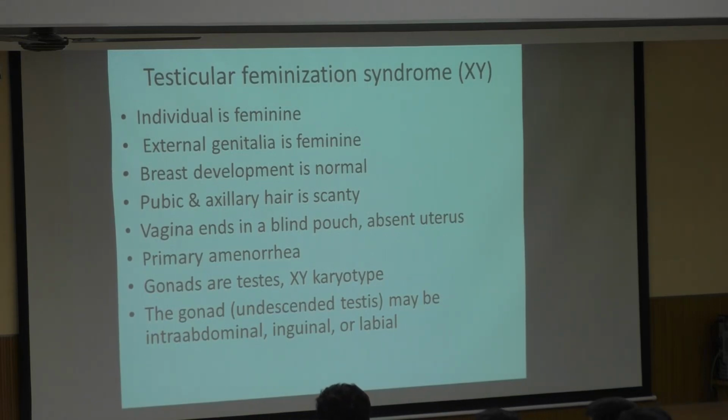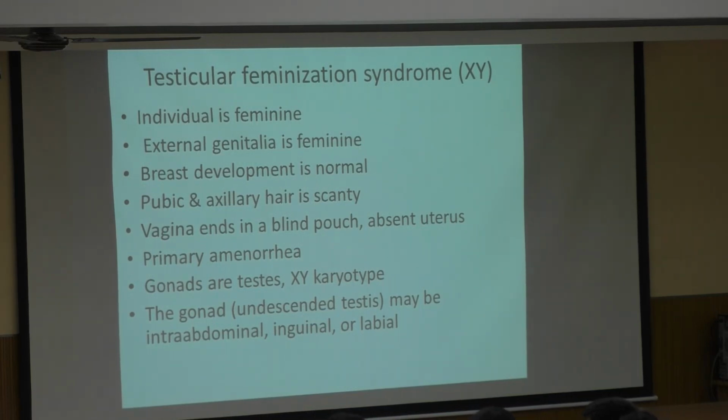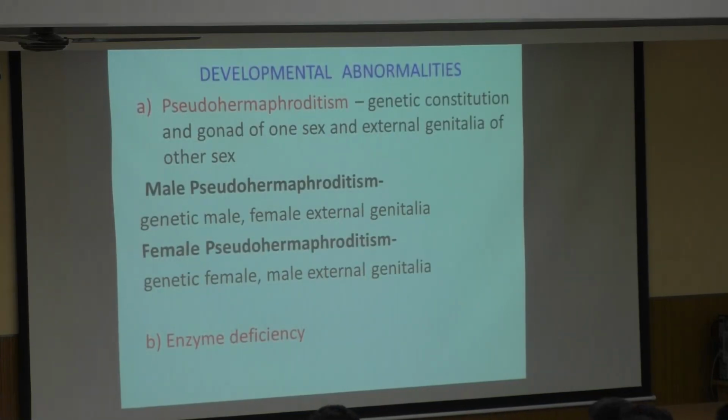So therefore the individual phenotypically is like a female. But when the genitalia is examined, it will be an abnormal genitalia. There will not be a uterus in them. So what is this? Pseudo-hermaphroditism. Here the gonad is of one sex, but the genitalia is of another sex. So testicular feminization syndrome is actually a form of pseudo-hermaphroditism. What is hermaphroditism? Bisexual.